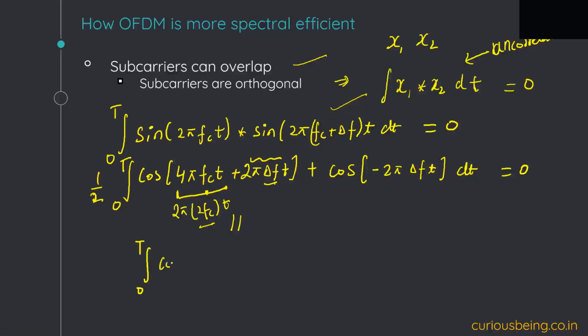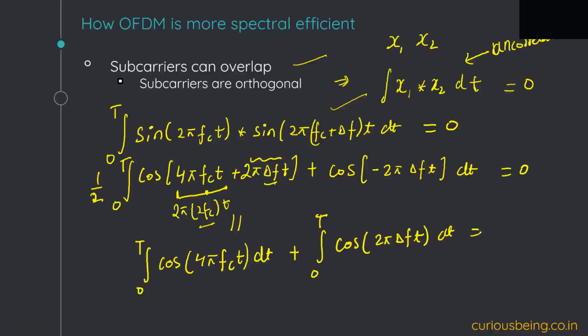Then I can write it as the integral from 0 to T of cos(4 pi fc t) dt plus the integral of cos(2 pi delta f t) dt, since cos of minus theta is cos theta. The integral of a sinusoid or cosine over one period is 0, so the first term is 0.